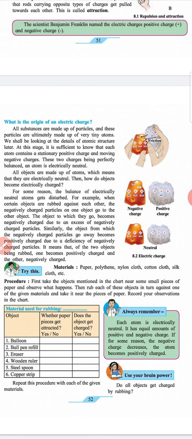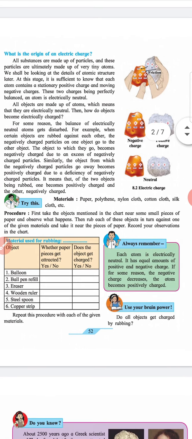Heading: Try this. Subheading: Material: paper, polythene, nylon cloth, cotton cloth, silk cloth, etc. Procedure: First take the objects mentioned in the chart near some small pieces of paper and observe what happens. Then rub one of these objects in turn against one of the given materials and take it near the piece of paper. Record your observations in the chart.